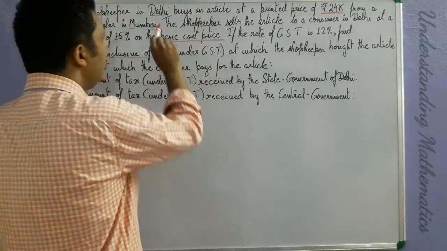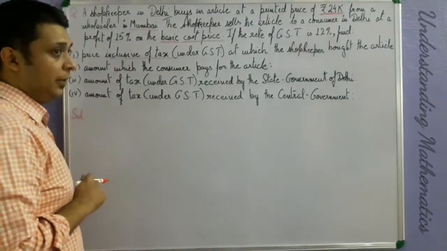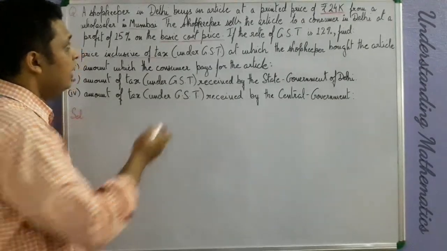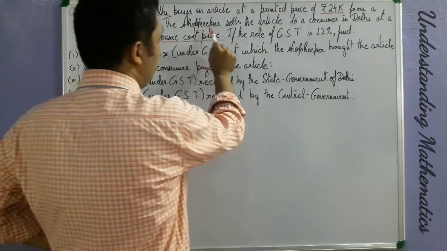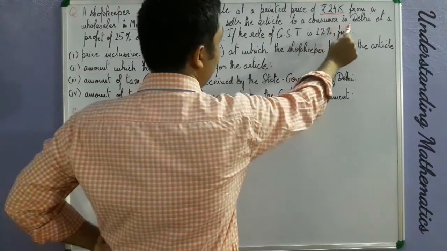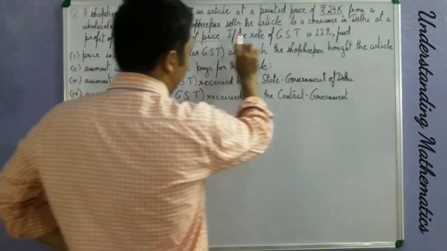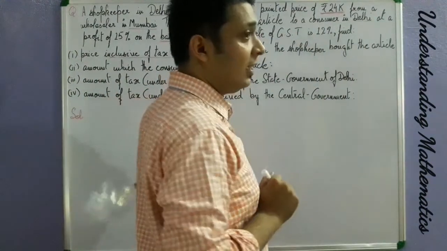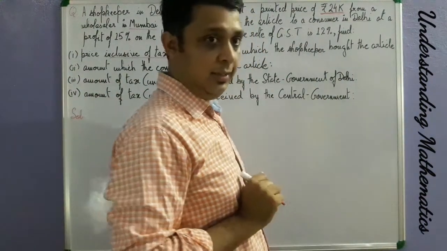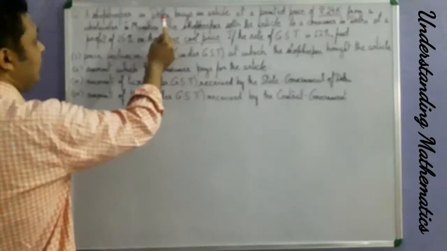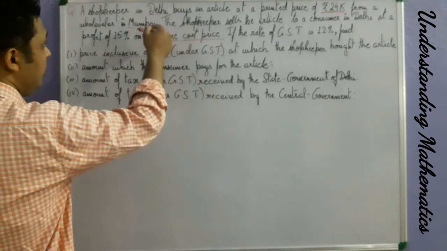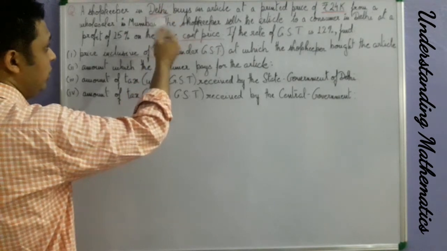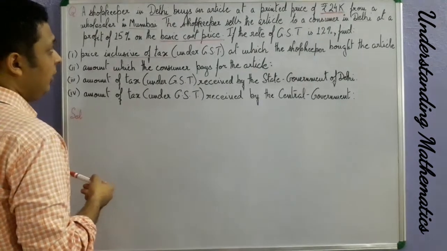Next, the shopkeeper sells the article to a consumer in Delhi. This line indicates that the sale is intrastate. In the first case, the sale was from Mumbai to Delhi, from Maharashtra to Delhi, so the sale was interstate. Clear?